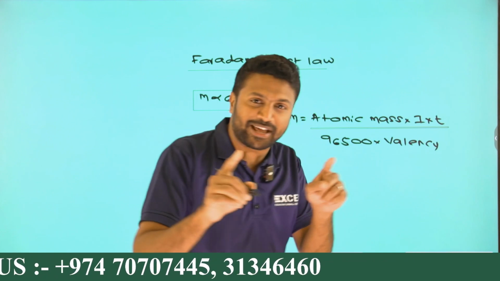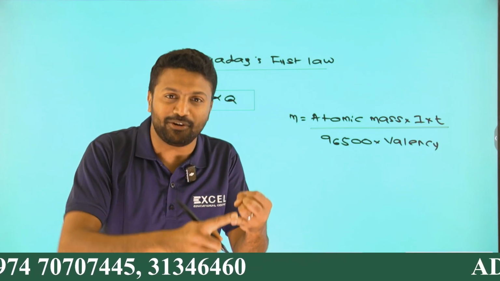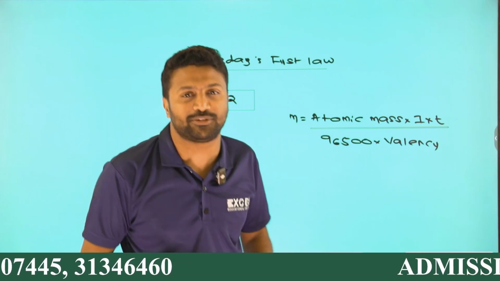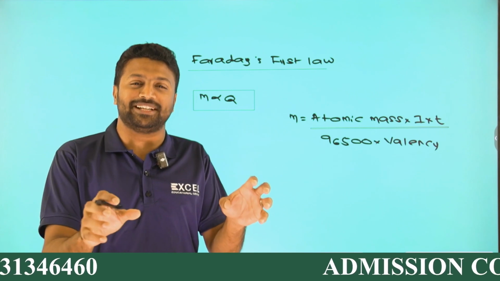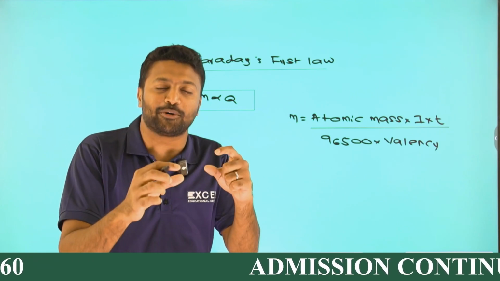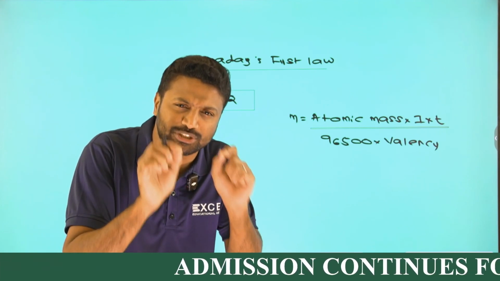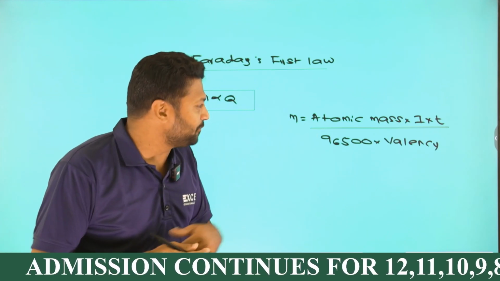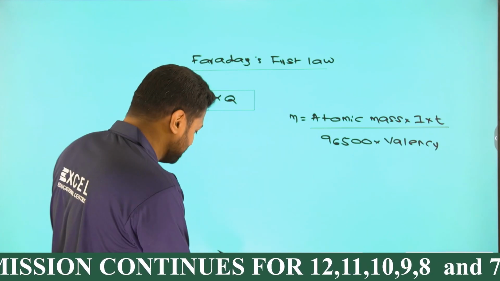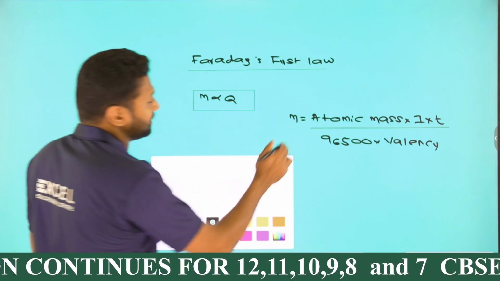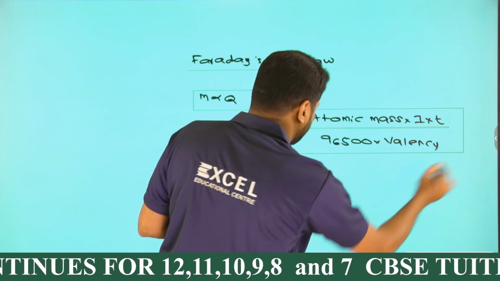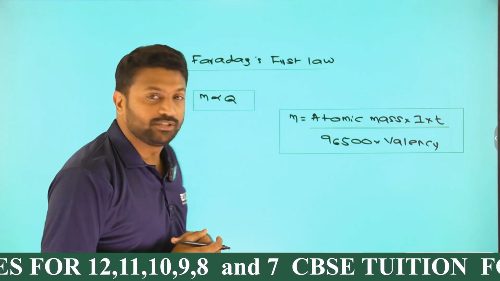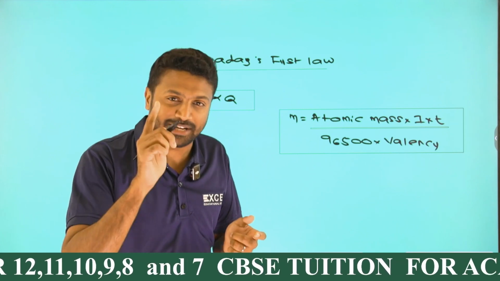And my topic is Faraday's law, Faraday's first law or second law. What is meant by Faraday's first law? The mass of a substance deposited at the electrode will be directly proportional to the charge passed, M proportional to Q. Fine. But on the numerical side, you can use the formula: deposited mass M is equal to atomic mass into I into T divided by 96500 into valency. Cool. That's Faraday's first law.